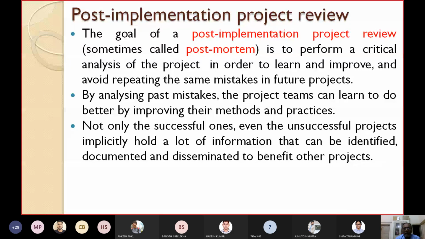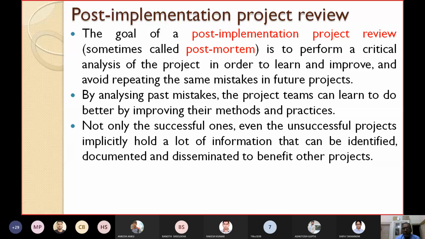By analyzing the previous mistakes, the project teams or the project managers can learn to do better by improving their existing methods and practices. They can further try to improve their methods and practices so that they will get more benefit.